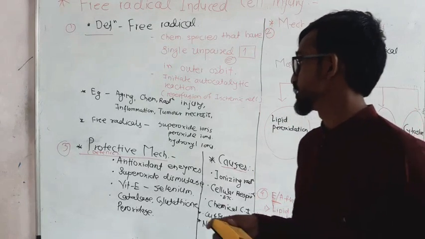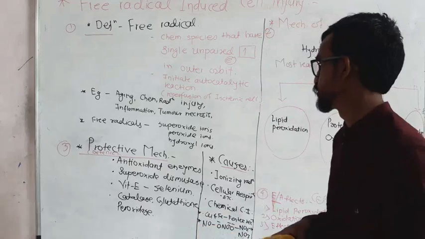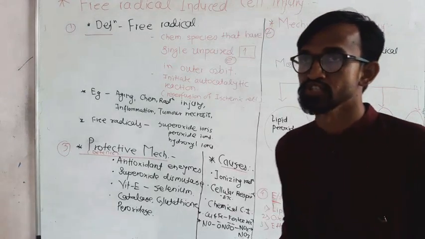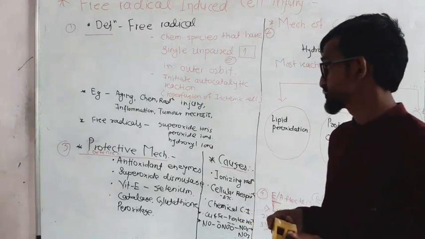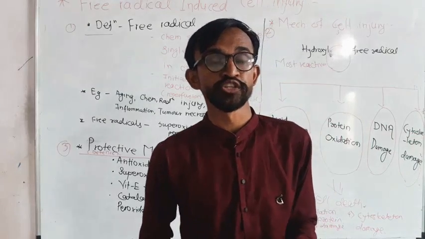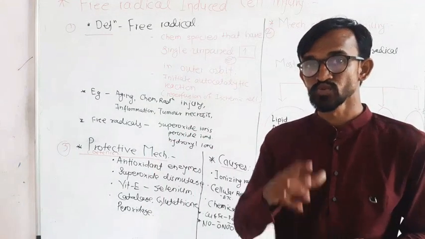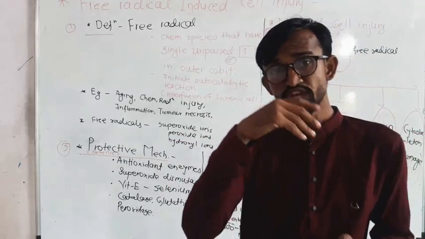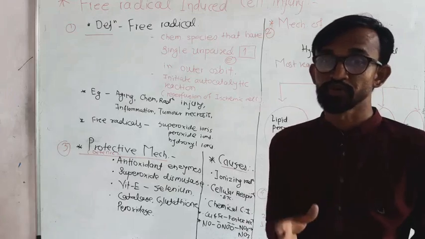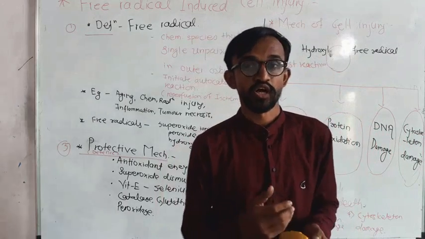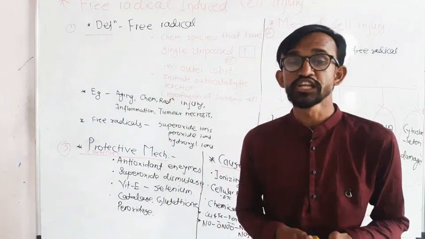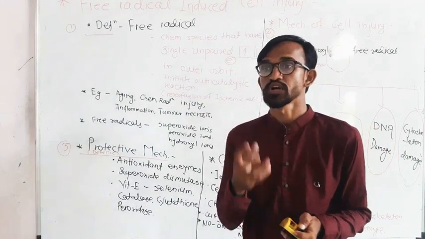Next, chemical and radiation type injuries are caused by free radicals. You know gamma rays are highly poisonous. Next, inflammation and tumor necrosis. Our next unit is mostly related to inflammation. So inflammation includes anaphylactic reactions and allergy type reactions. Some people, basically white people, have an allergy to high temperature.